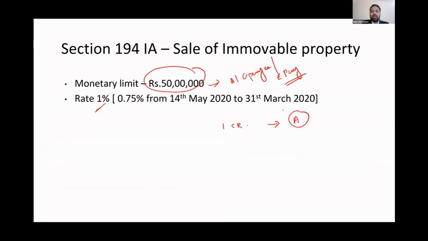You're going to sell this property to Mr. A. Since it is more than 50 lakh, you're liable to deduct 1% of 1 crore. So 1% of 1 crore will be 1 lakh.